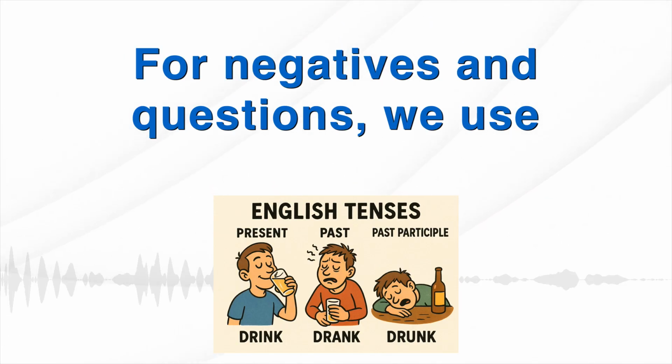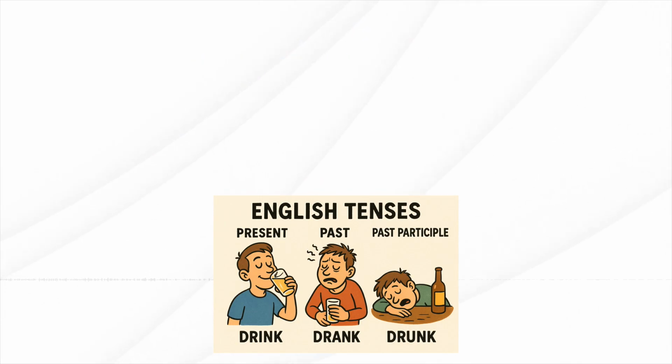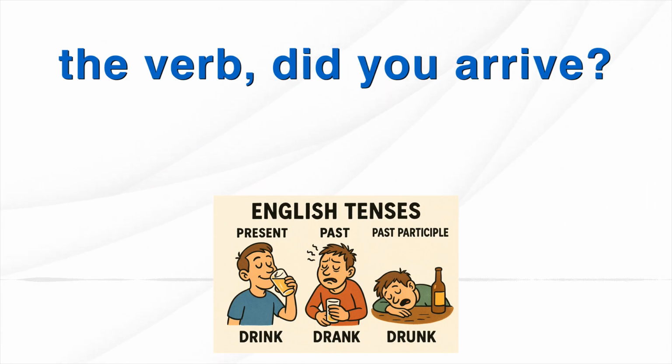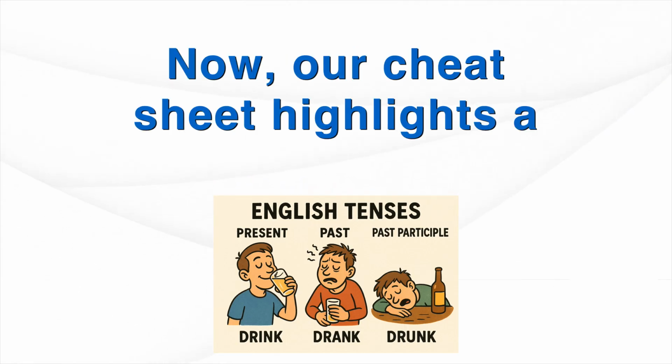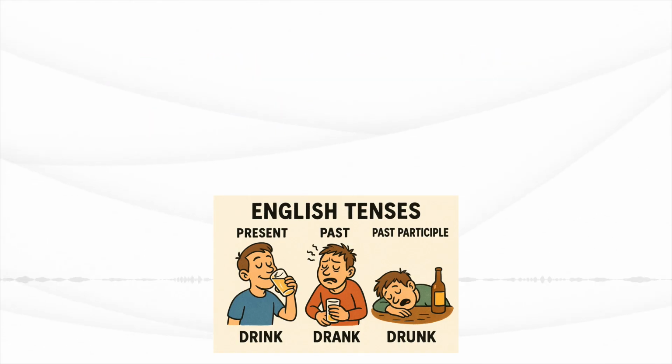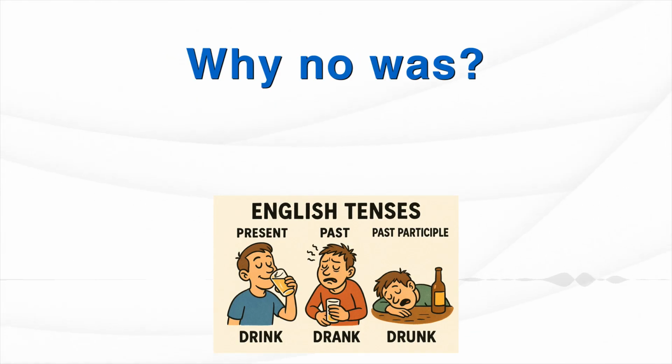For negatives and questions, we use did or didn't, and importantly, the base form of the verb. Did you arrive? He didn't arrive. Not arrived. Now, our cheat sheet highlights a common mistake. I was work in London. What's wrong there? Why no was?